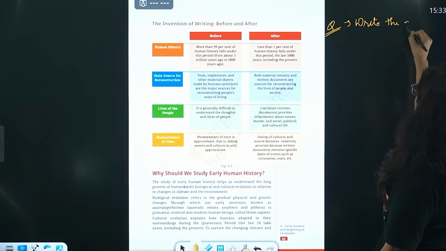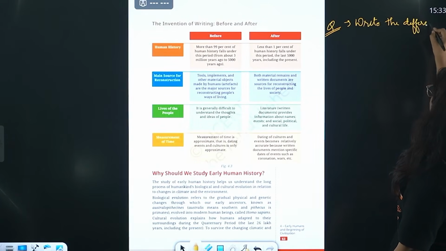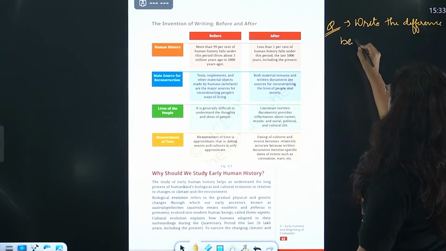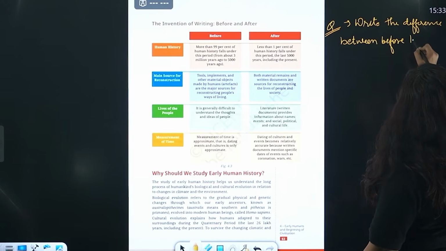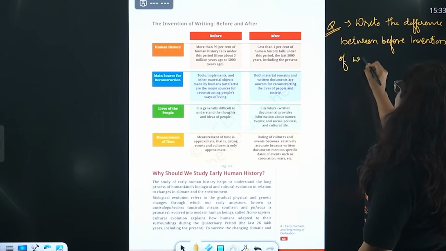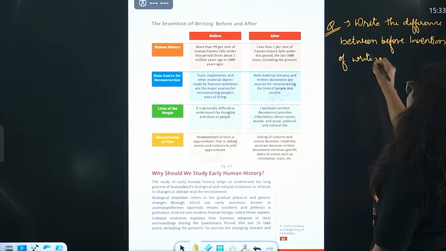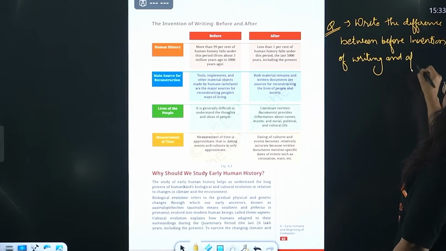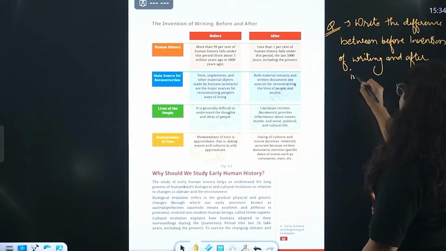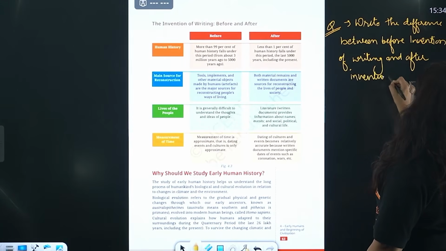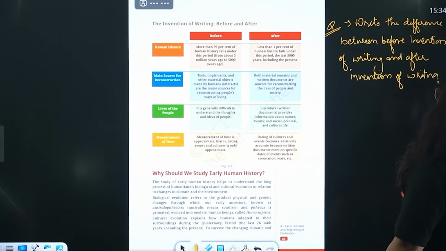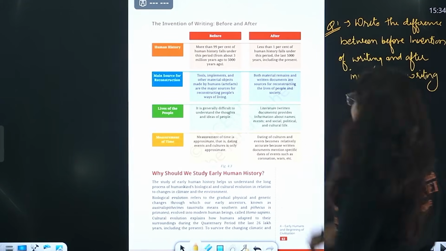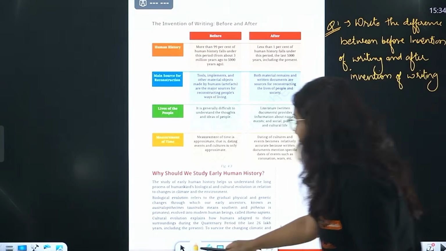Right? The difference between what? Difference between before invention of writing, as well as after invention of writing. As I told you in the starting, I will be giving you a lot of questions to practice. This is one of those. Okay? How do we have to figure it out, beta?